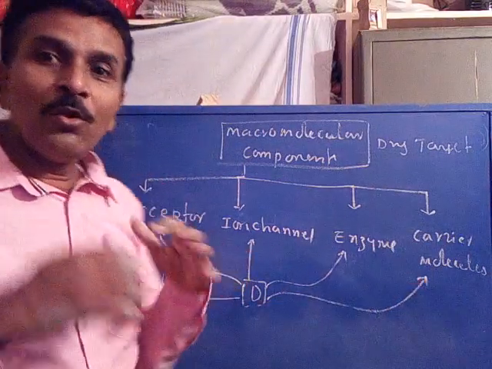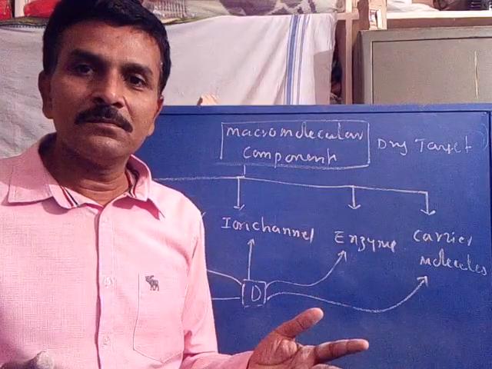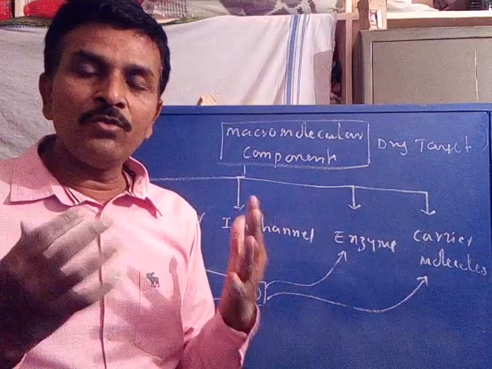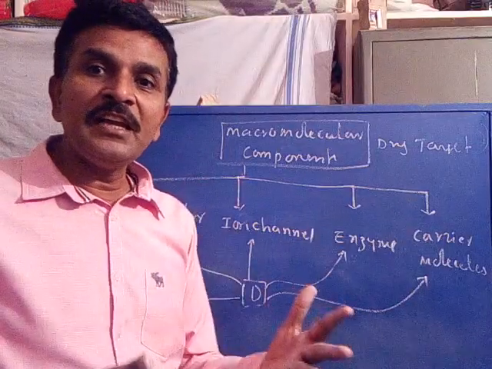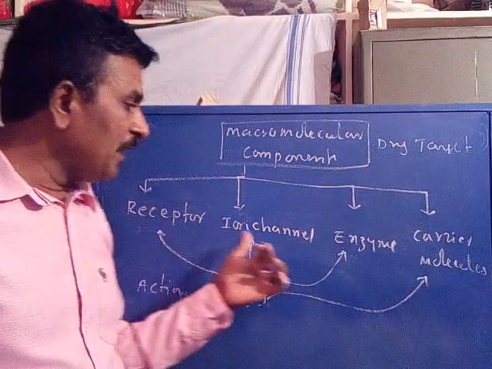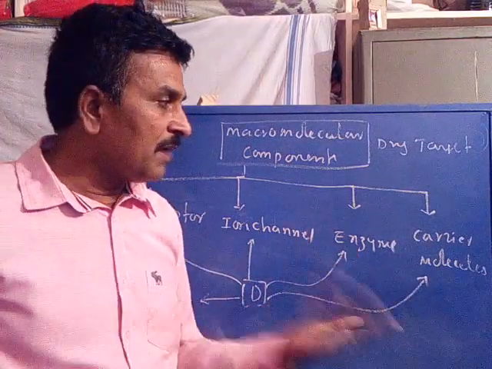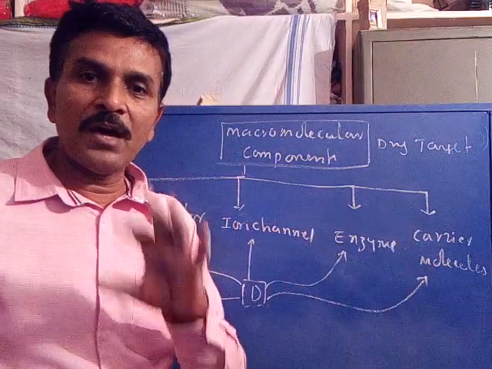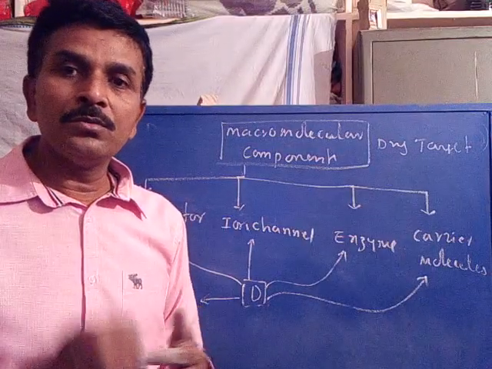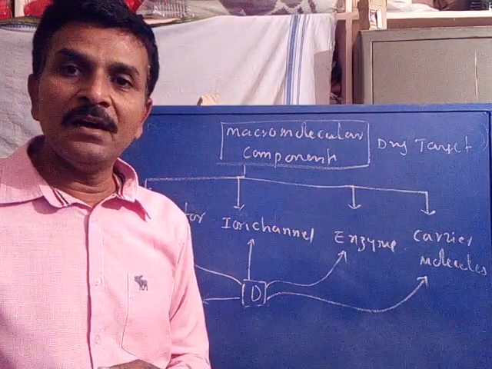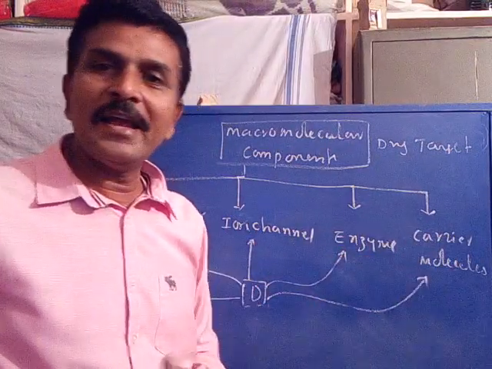Because most of the diseases of the human body are due to dysfunctioning, that is, failure of the functioning of a receptor, or failure in the functioning of an ion channel, or failure in the functioning of an enzyme, or failure in the functioning of a carrier molecule. Are you followed? So a disease of the human body is due to the failure or dysfunctioning of either a receptor, an ion channel, an enzyme, or a carrier molecule.